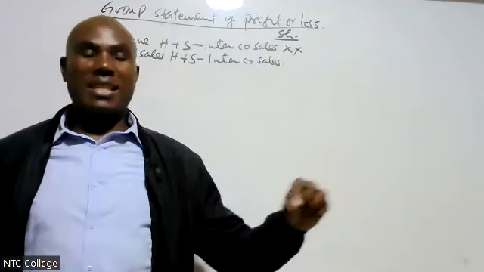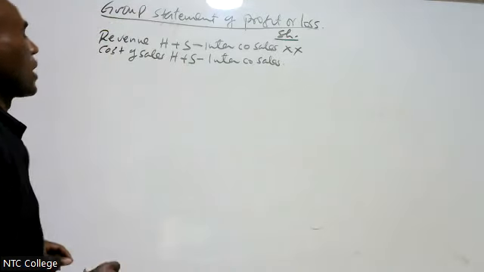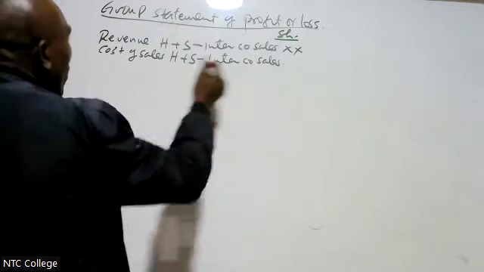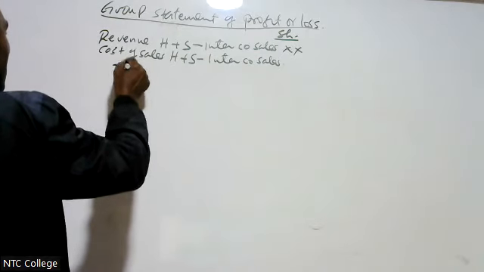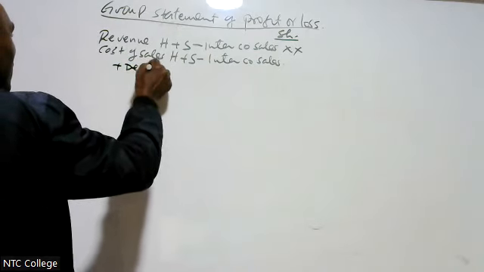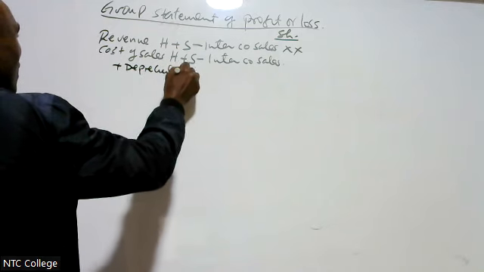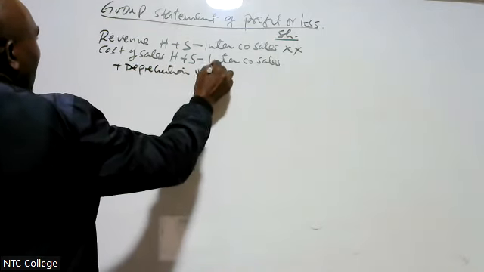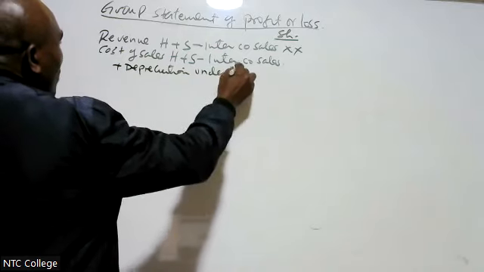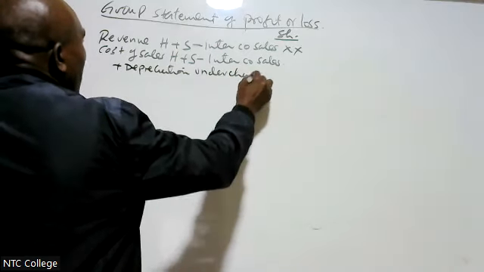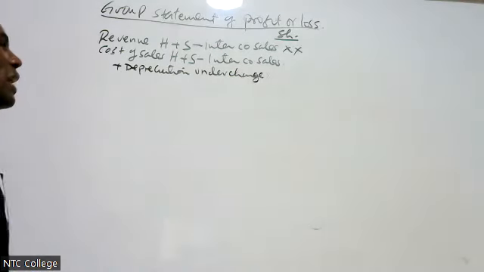Therefore we subtract. Then on the cost of sales I add depreciation undercharge. I add depreciation undercharge to the cost of sales.